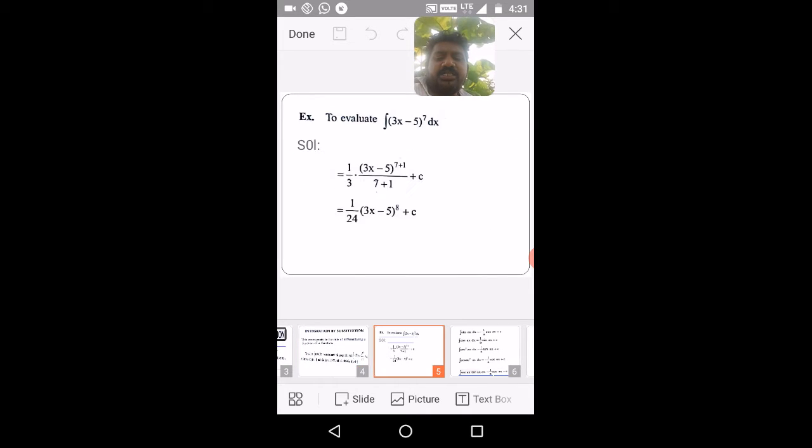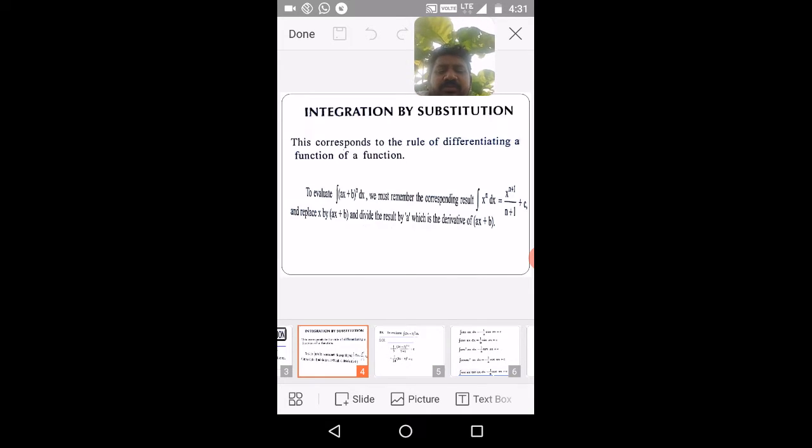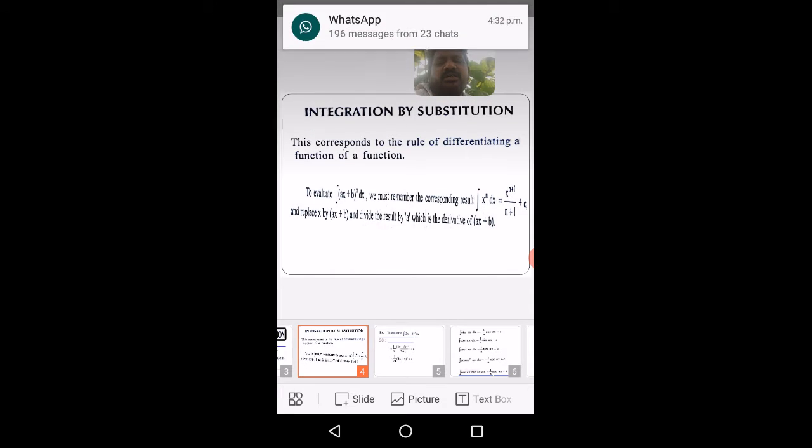Then you will get the integration of (ax plus b) whole power n dx equals (ax plus b) whole power n plus 1 by (n plus 1) into a, that is 1 by a. So 1 by a into (ax plus b) whole power n plus 1 by n plus 1 plus c. I think all of you are understanding this.